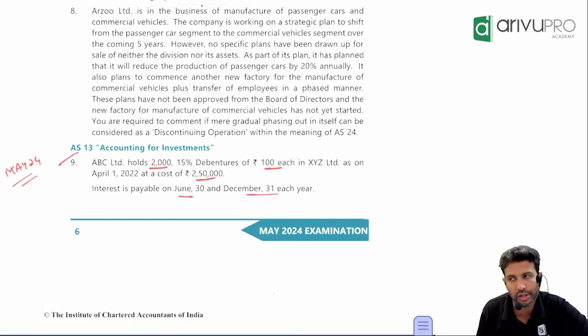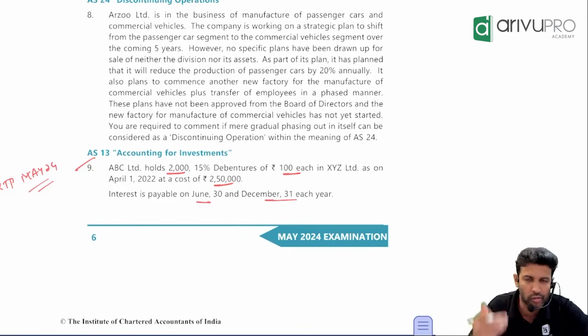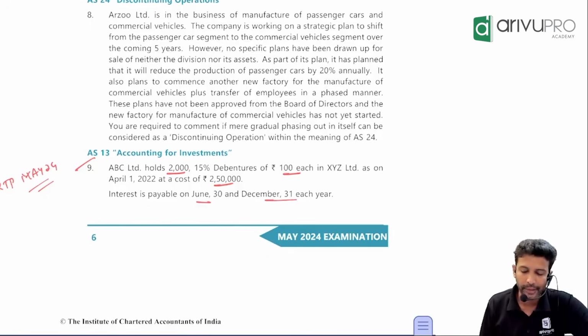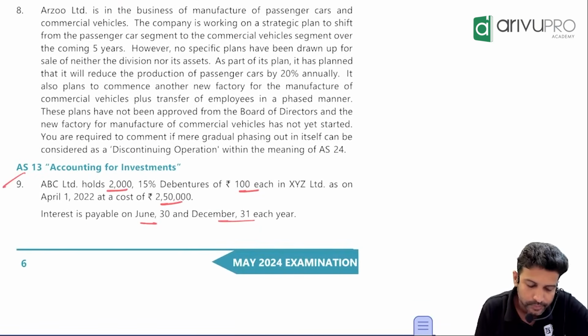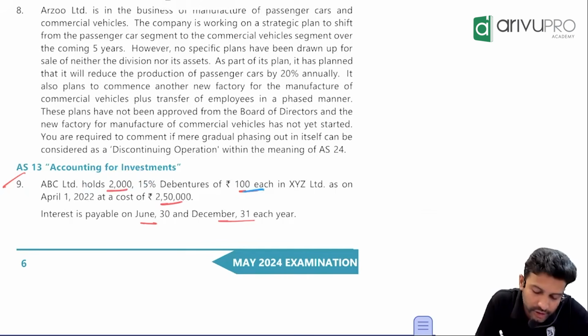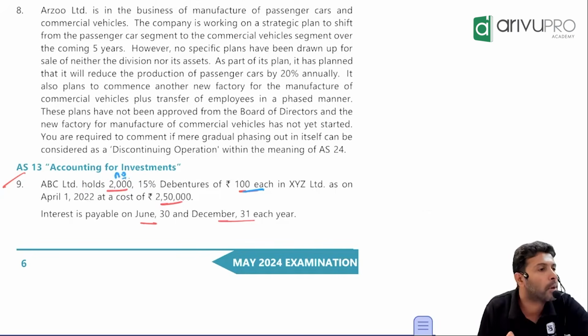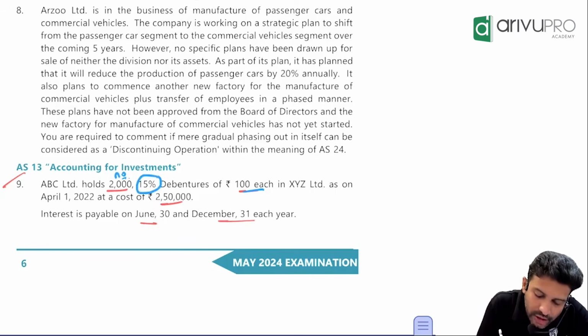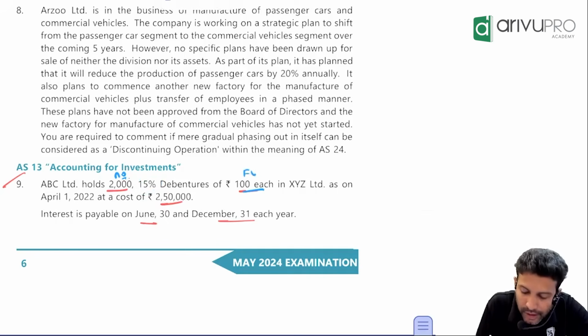Okay, let's take up this question. A lot of similar questions are there in our class notes and study material also, so not a big deal. Look at this. ABC holds 2000 15% debentures of 100 each. Did they say rupees 2000 or only 2000? This is the number of debentures. We are holding 2000 debentures. What is the interest rate on this debenture? 15%. Each has a face value of 100. If you multiply, what is the total face value? 2 lakh. 2000 into 100 gives you 2 lakh.